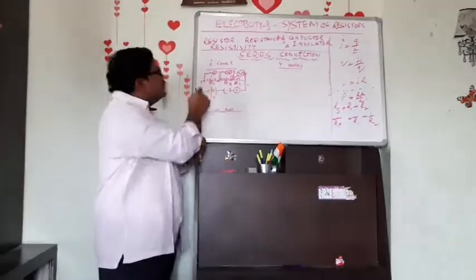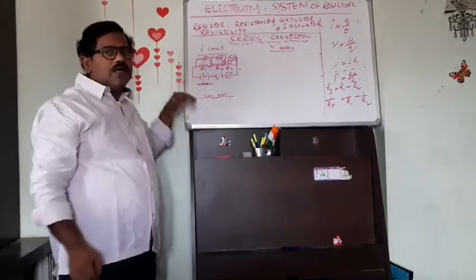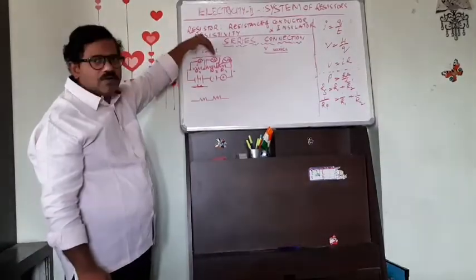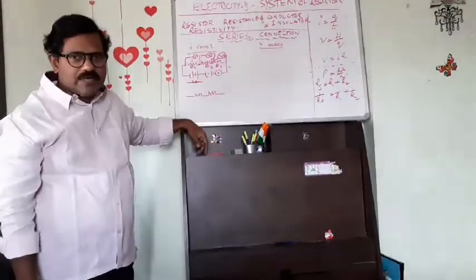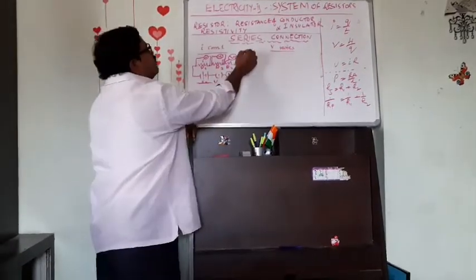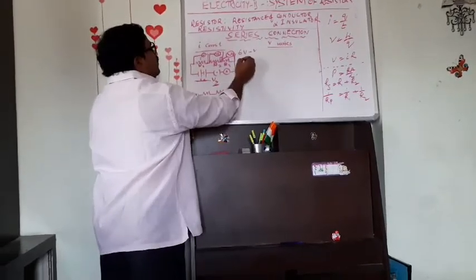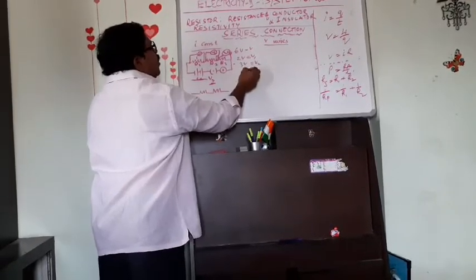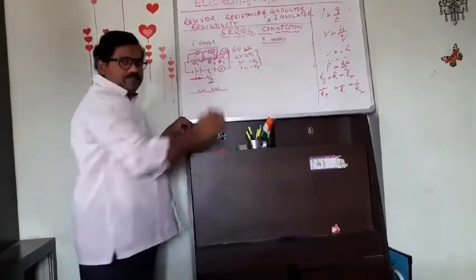Observe the V1 reading, V2 reading, V3 reading, and also you know the voltage supplied, that is 6 volts. If you observe V1, V2, V3 and V, we come to a conclusion: the supplied voltage is V, and maybe 2 volts is V1, 3 volts V2, 1 volt V3. Here V1 plus V2 plus V3 gives V.